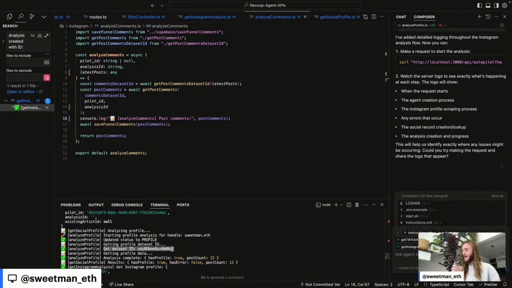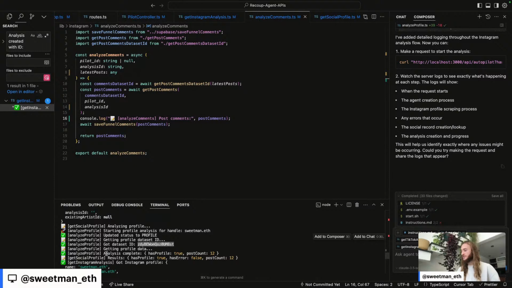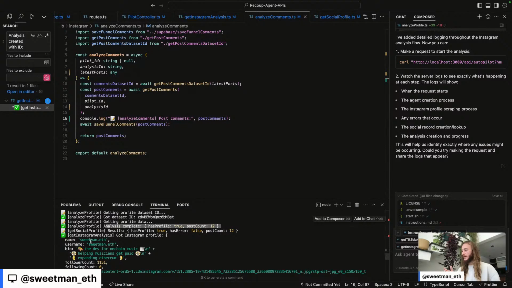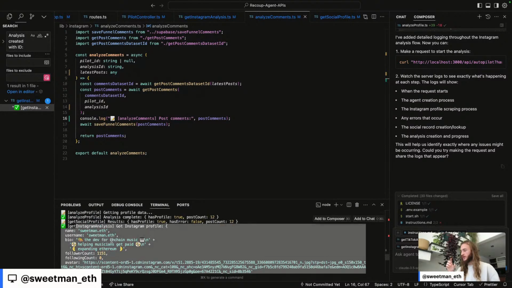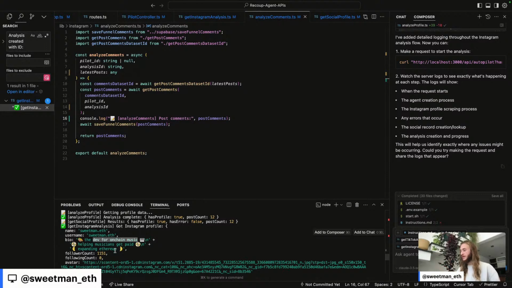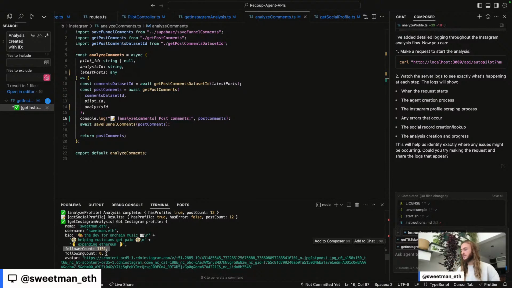We use an external API service called Apify to do the scraping, so we get a dataset ID back from Apify. The analysis comes back. It tells us that we have 12 posts available. This is the profile that came back from our initial scraping. My Instagram profile, the dev for On-Chain Music. Number of followers, I just broke 1,000 this week, and I just broke 1,100, I think, today. And it looks like we're going to break into 1,200 tomorrow. So we are steady climbing with consistent releases.